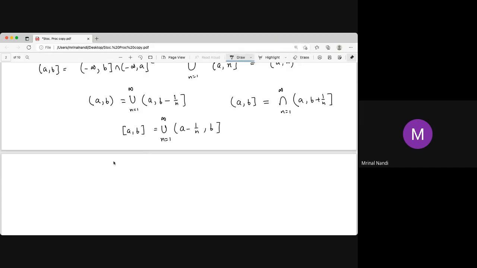Next, is the singleton set Borel? Yes, the singleton set is a Borel set, because you can write it like this: the intervals from a minus 1 by n to a, closed, and take the intersection over n equal to 1 to infinity. That is just the singleton A. We can easily prove that. I will show one proof, and the rest will be homework.